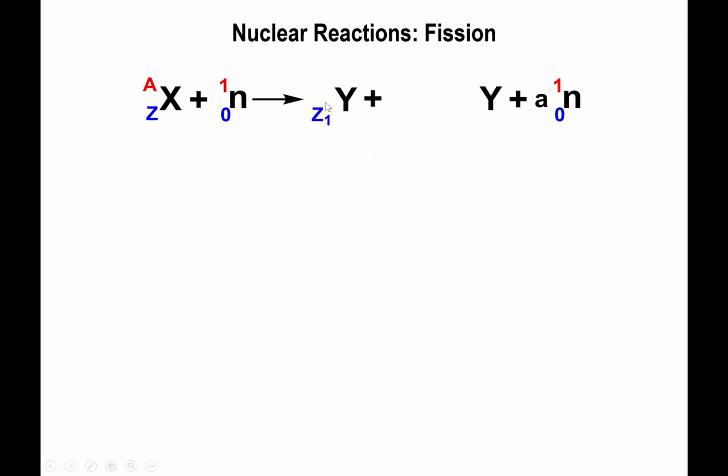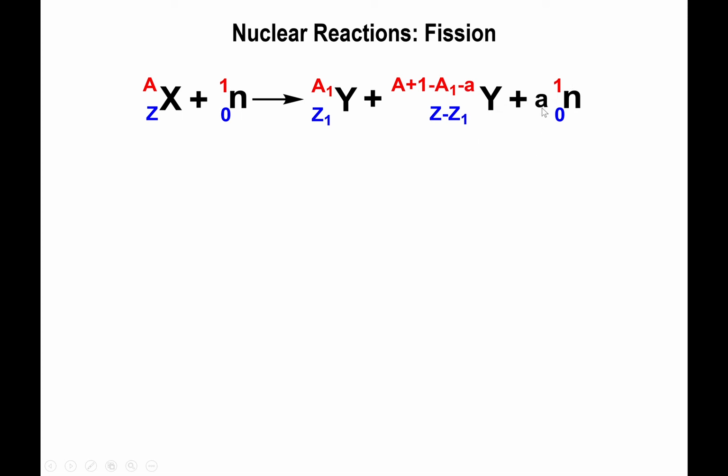So let's say that the atomic number for the first one is Z sub 1. What that means is that the atomic number for the second one will have to be Z minus Z sub 1 in order for everything to add up to Z itself. For the atomic mass, if the mass number for the first isotope is A sub 1, since we have A plus 1 on the reactant side and we have a number of neutrons with a mass number of 1, the mass number for the missing isotope will have to be A plus 1 minus A sub 1 minus the number of neutrons times 1.